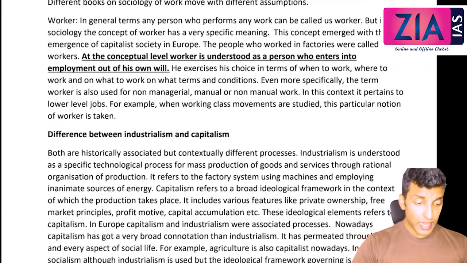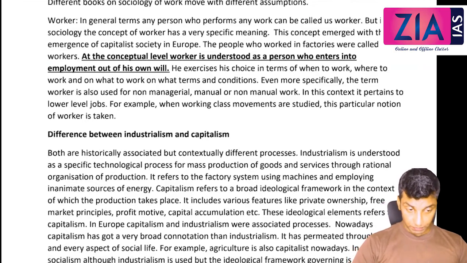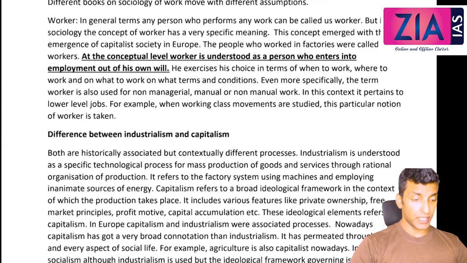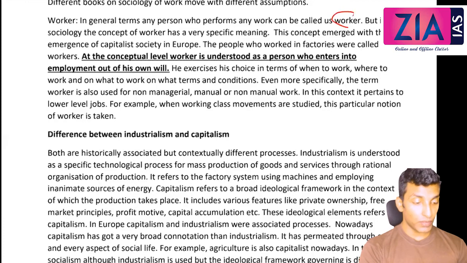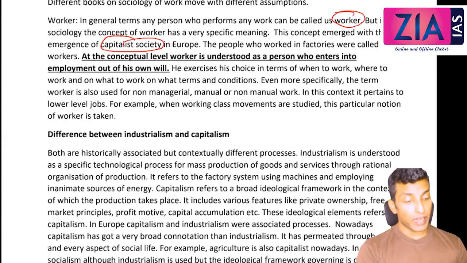In general terms, any person who performs any work can be called a worker. But in sociology, the concept of worker has a very specific meaning. This concept emerged with the emergence of capitalist society. So we started using this word worker along with capitalist society in Europe. And it is more prominent and more visible in the writings of Marx, the worker, capitalist, etc.